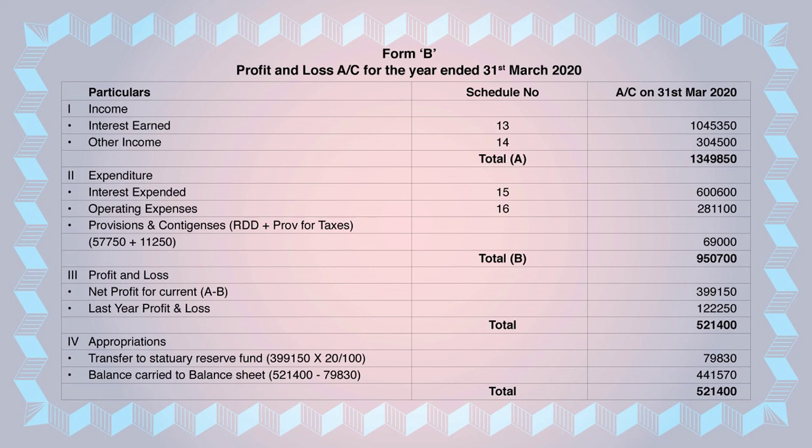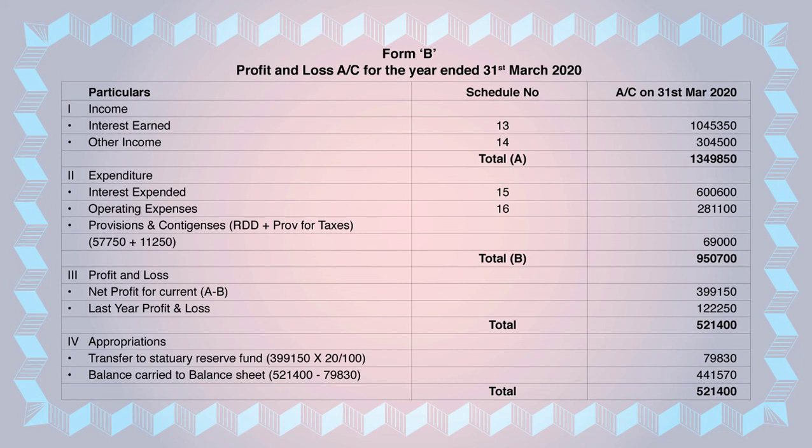You have taken that also. So now, in the third part, we add both, 3,99,150 plus 1,22,250. After adding both, you get the total as 5,21,400. So we finish with 1, 2 and 3 in Form B.